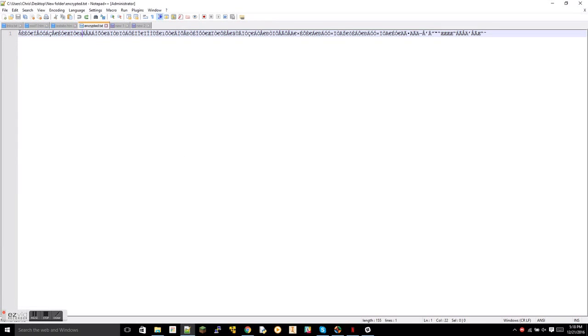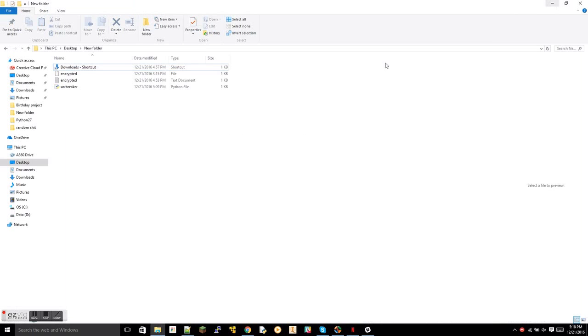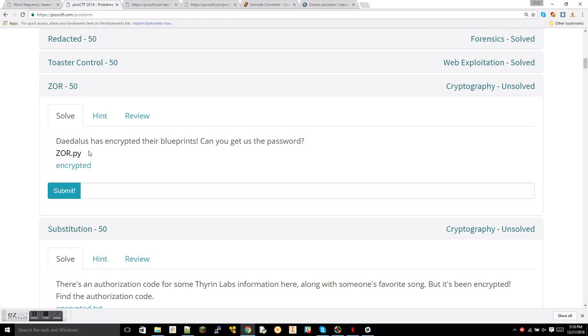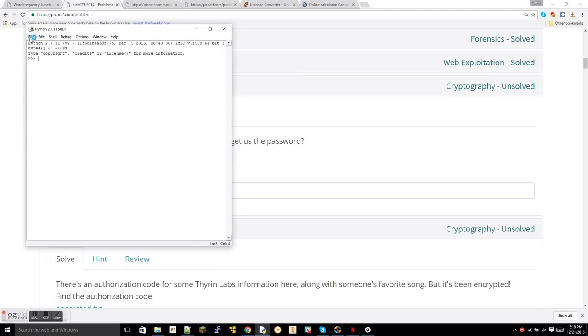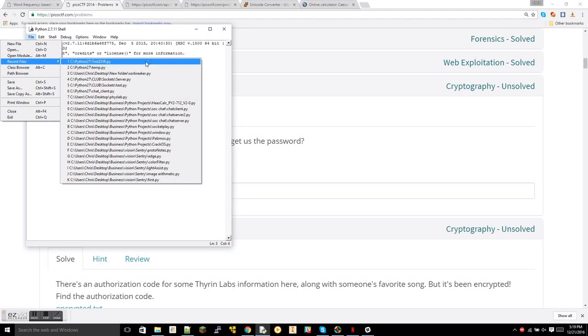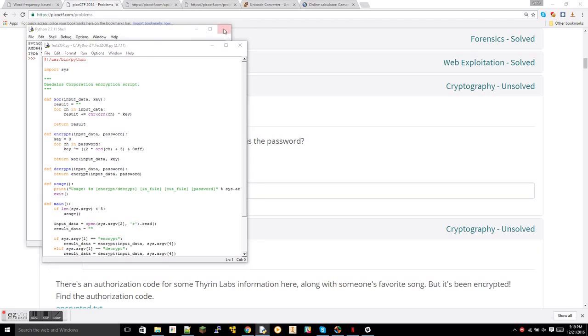So what you're going to do here, I downloaded it. Once you download it, open it in Notepad++, and you'll have this big string. Save it as a text file so that you can manipulate it in Python, and you'll see why in a sec. It's going to open up to be this big weird string of characters, and we're going to play with it. But more importantly, now we're going to look at the Python file, zor.py, and I already saved it, so I'll open that up and we can take a look at it.